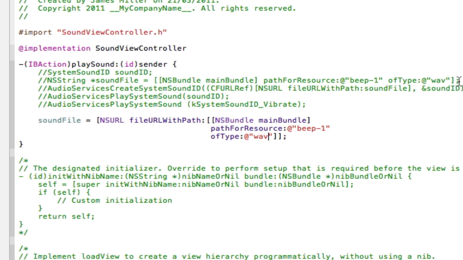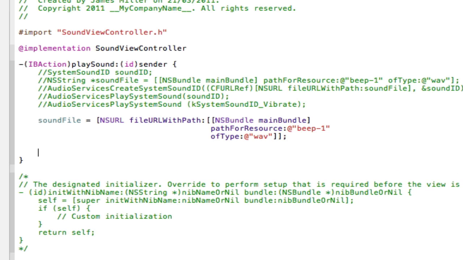And it's very similar to what we did up here, but instead of creating a string, we're going to go straight to the URL because it's a lot simpler and easier to do. So yeah, it's very similar to that. Next, I'm going to actually use the AVAudioPlayer framework now to actually do what we want it to do. So I'll type that out and I'll be back in a minute.